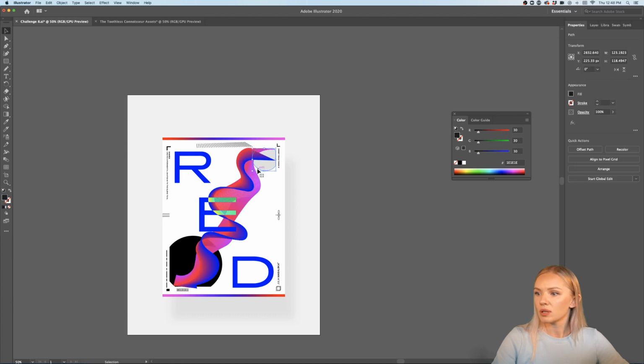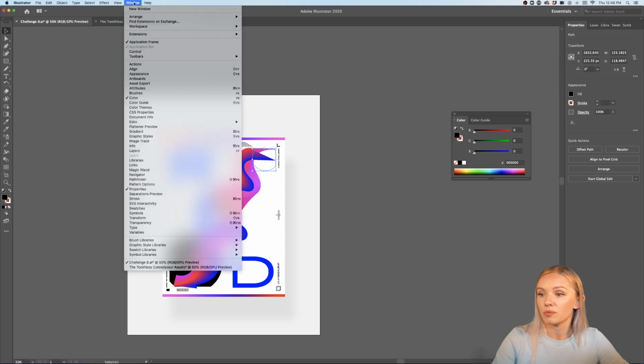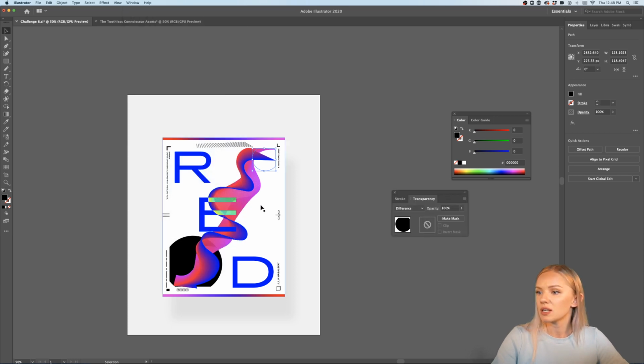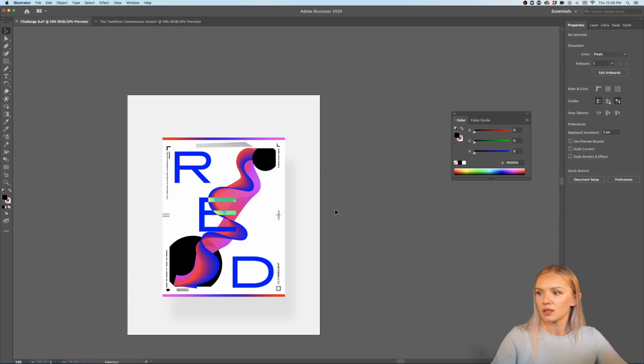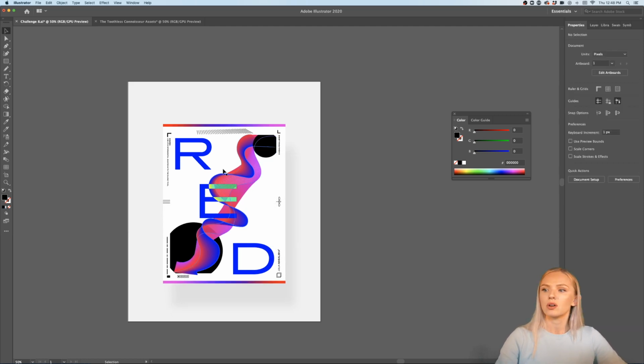And now I'm just going to pull in these objects, and this one I'm going to make black. Oh, because I have a transparency on, it's not becoming black anymore, so it's just staying white. I'm just going to remove the transparency here, and set it to normal, and now it's back to black. Awesome. And I'm going to set it to the front, arrange, bring to front. And now I have some interesting movement going on, right?